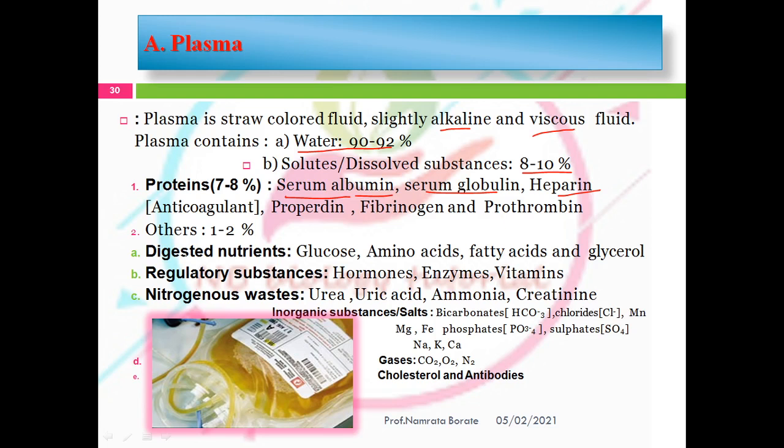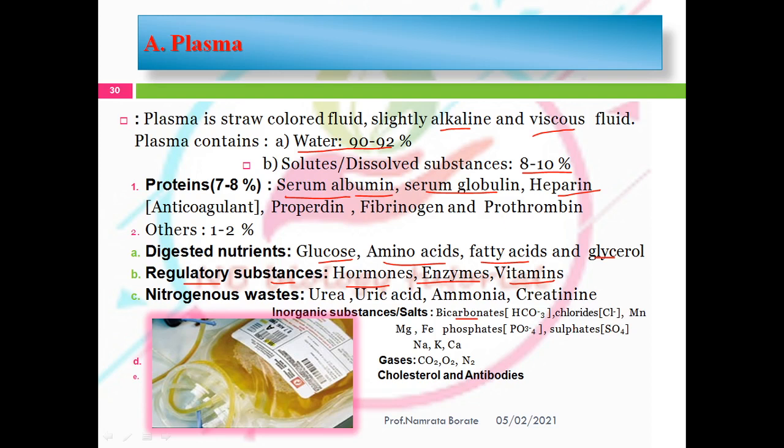Second, there is a presence of digested nutrients. These digested nutrients are glucose, amino acids, fatty acids and glycerol. There is a presence of regulatory substances, which include hormones, enzymes and vitamins. In addition to this, there is a presence of nitrogenous waste, which includes urea, uric acid, ammonia and creatinine. There is also a presence of inorganic substances. These inorganic substances include bicarbonate, chloride, phosphate, sulfate,